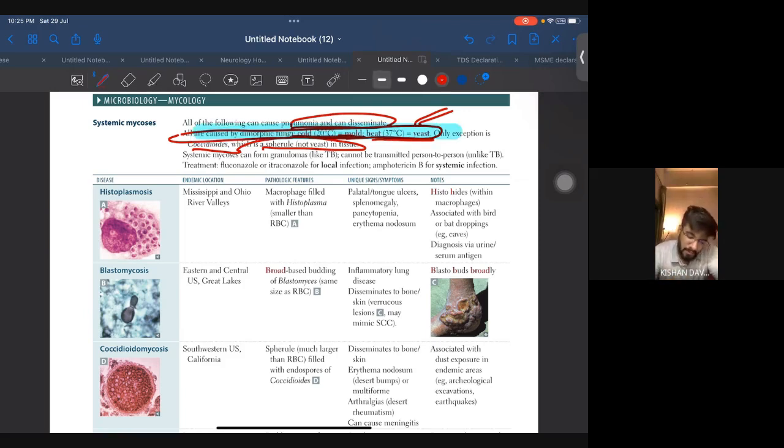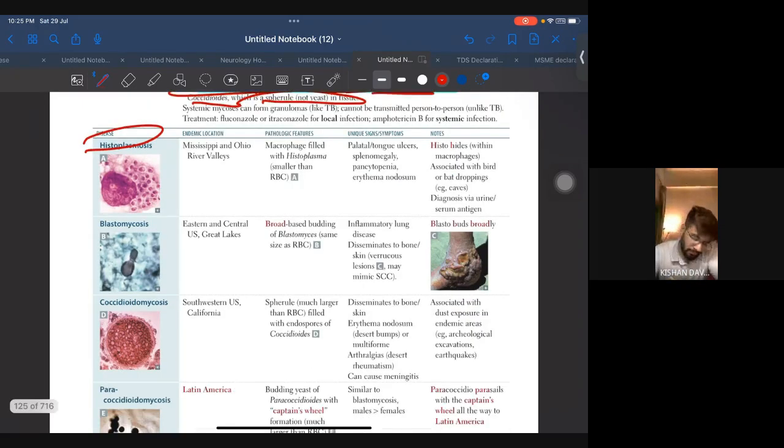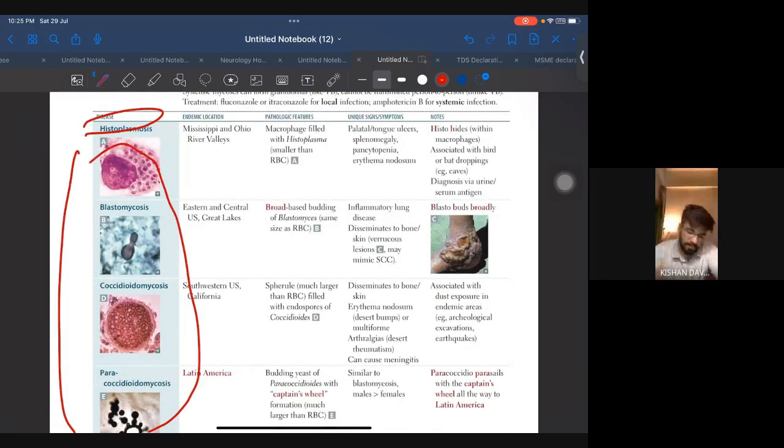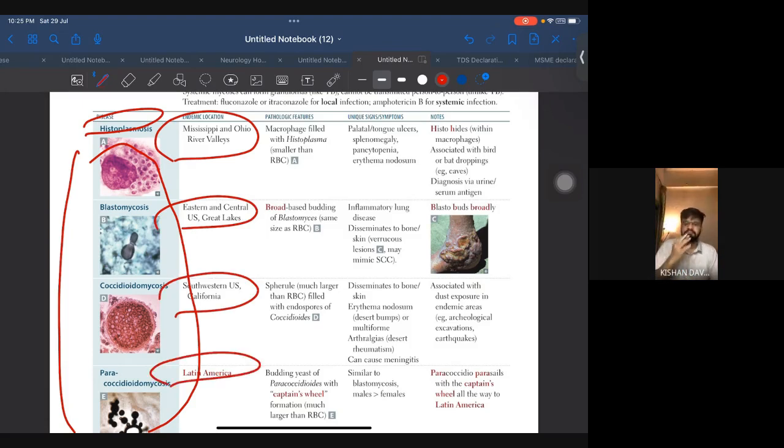Moving ahead. Histoplasmosis. First of all, try to remember all of it. In this part of microbiology, you have to remember the geographic locations as well, along with the characteristics, organism, and everything. In the question, they will give you the location, and once you figure out this location, your diagnosis is made. This location is very, very high yield. You have to do it.